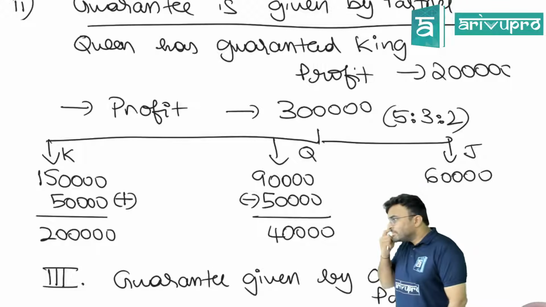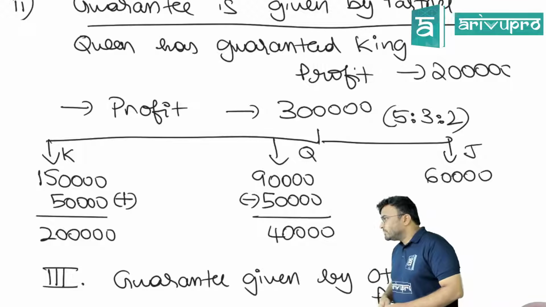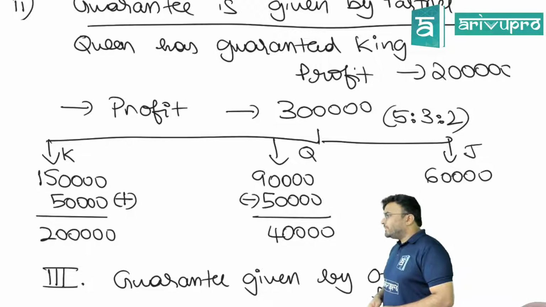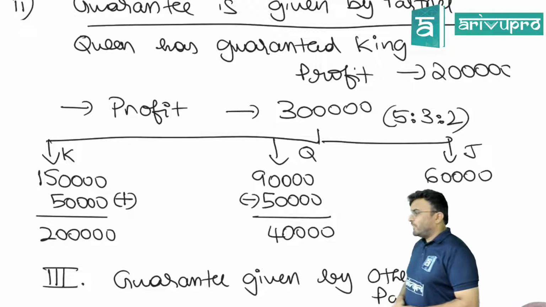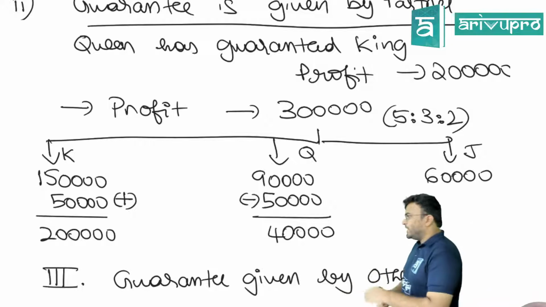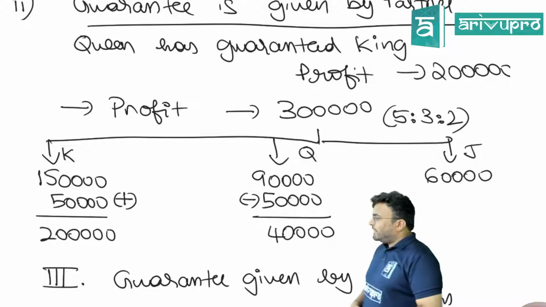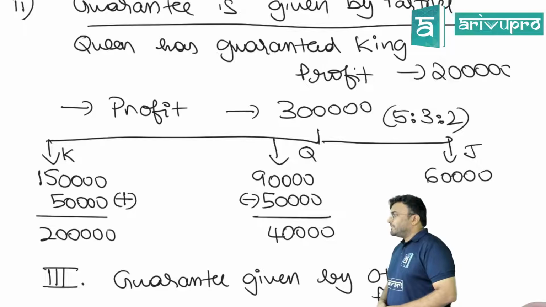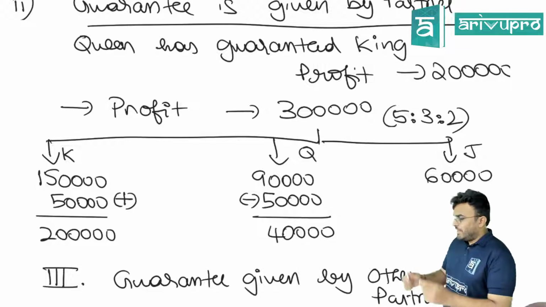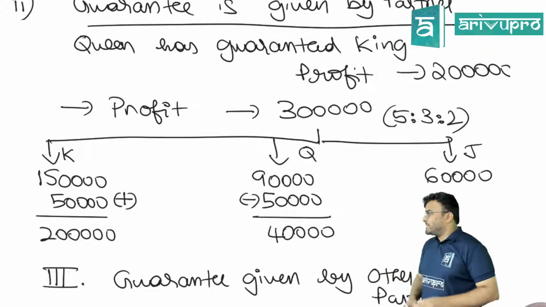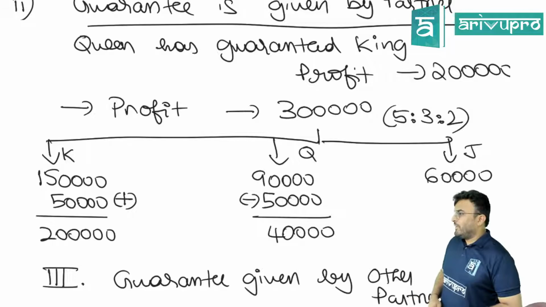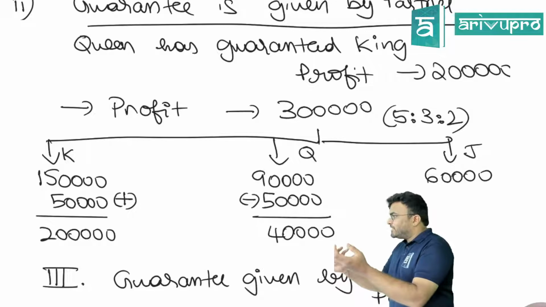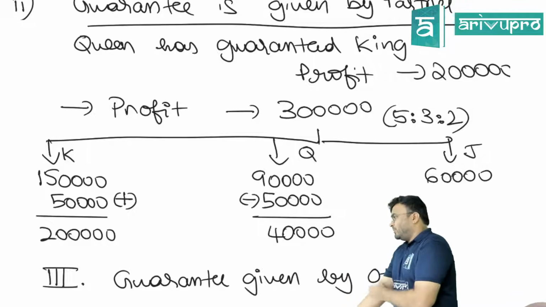So the profit is 3 lakh, but the guarantee was kept at 4 lakh. Then we'll give 3 lakhs, that's it. I told you, if at all we have shortage, we'll have to take a loan and give. There is no other option. The firm pays 4 lakhs. The other partners will pay the deficit. Basically, it's going from the other partners' capital account to this person. If at all we are giving extra more than profit, that means it's as if the other partners' capital is reducing and that money is going to him.